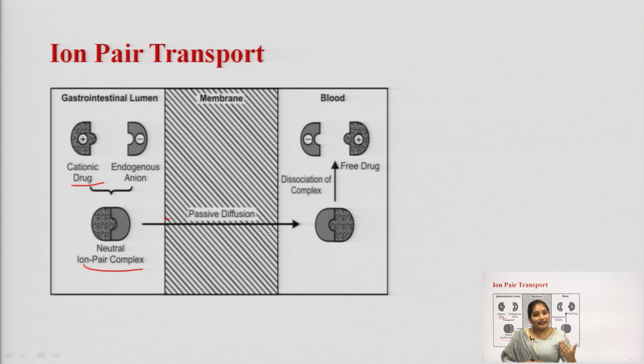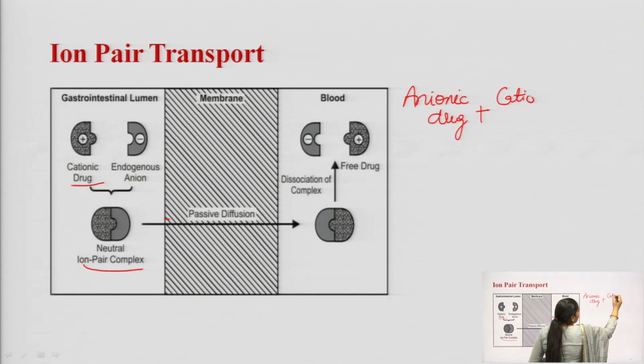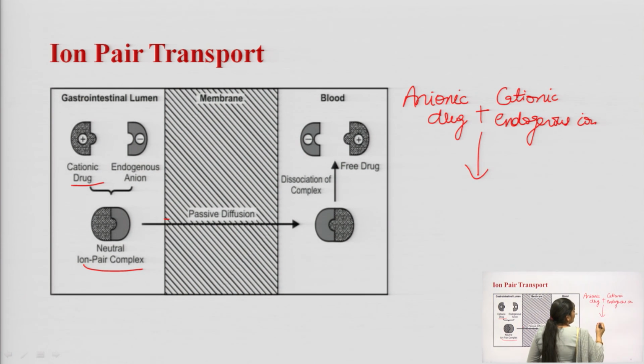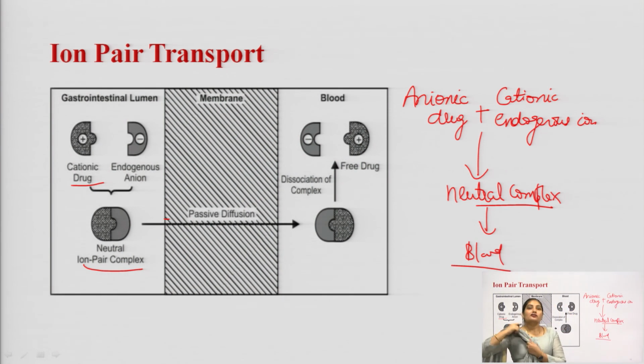If the drug is in anionic form, then it will bind with a cationic endogenous ion, and a neutral complex will be formed, and this neutral complex will be absorbed into the blood. So, this process is called the ion pair transport process.